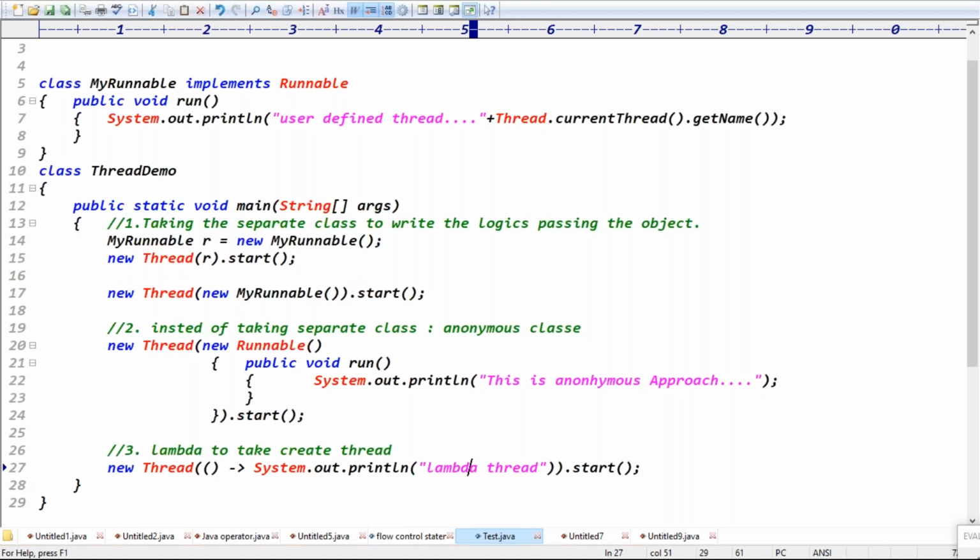Guys, is lambda expression possible in the first approach? Like the first approach to create a thread, extending the Thread class. Will lambda expressions work? Guys, please respond. In the first approach, is lambda expression to create a thread possible? Lambda is for the functional interface, but that is a Thread class, so it is not possible, right? Not possible.